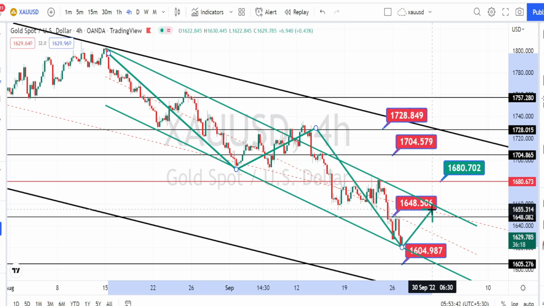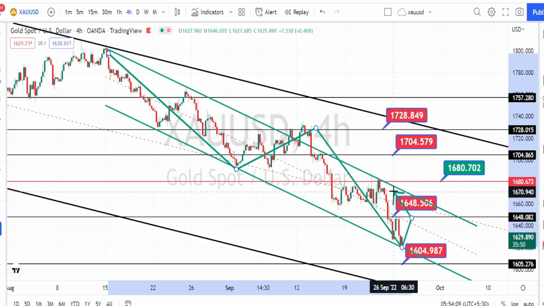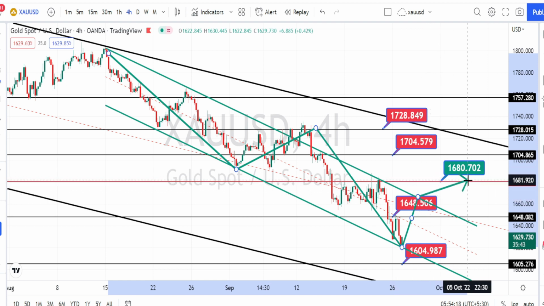Here we have the daily time frame resistance level of 1648. We can expect this level to be acting as a resistance level for the current price action, and only when the price action breaks this resistance level of 1648, we can expect it to retest this bearish channel pattern resistance level. And only when the price action breaks this resistance level, we can expect it to test the weekly time frame resistance level of 1680.